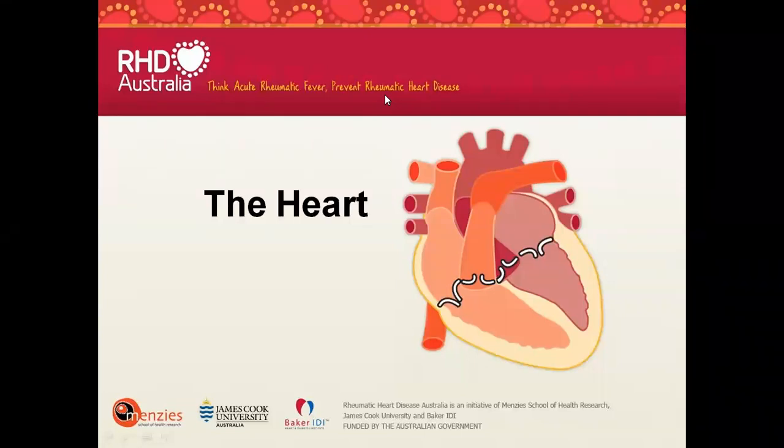Ma'am, the size of our fist. Yeah, the size of your fist. Okay, where is heart located? Heart is in the mediastinum, in the left. Okay, do not forget to mention left mediastinum.